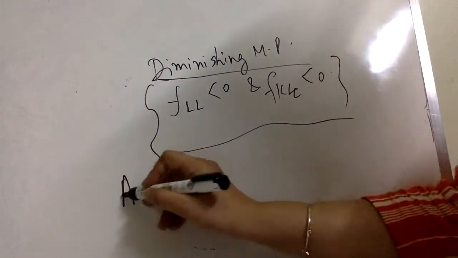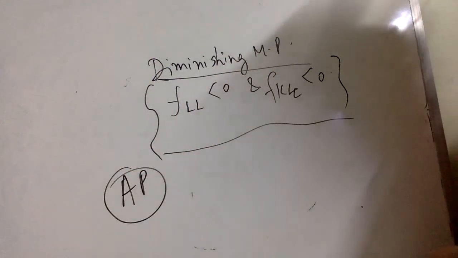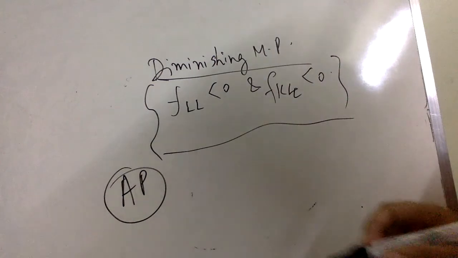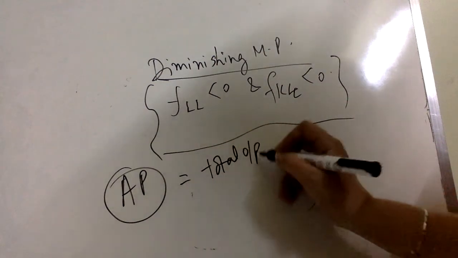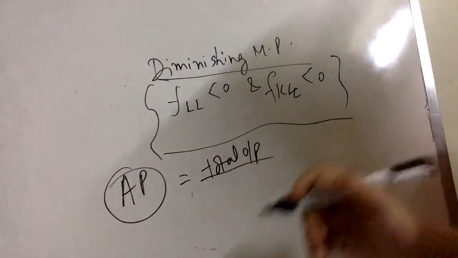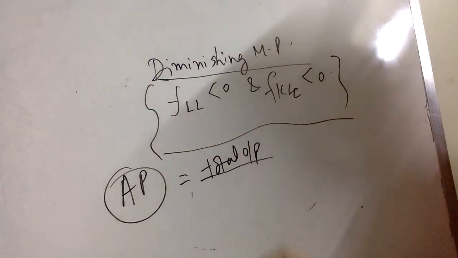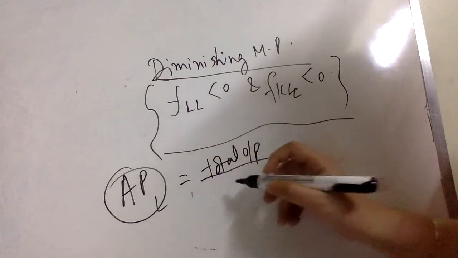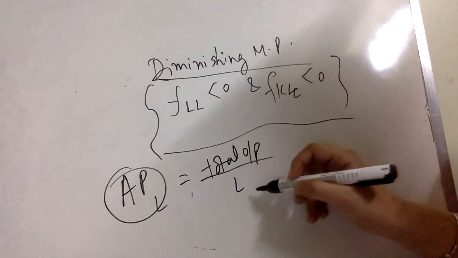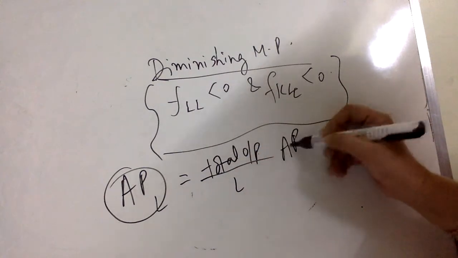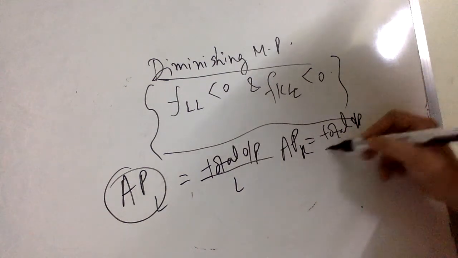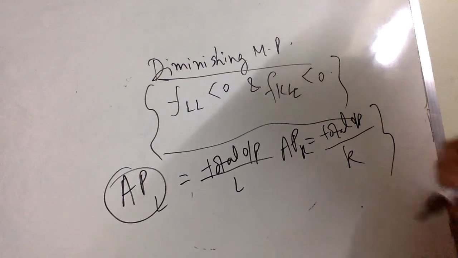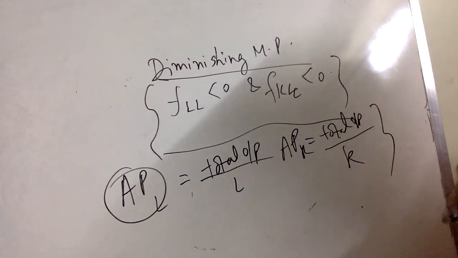Next concept is average productivity. You must have studied what is average productivity. It's simply total output upon the input. So if we talk about average productivity of labor, then it is total output with respect to total units of labor. Average product of capital is simply total output over units of capital. That's how average product is defined.